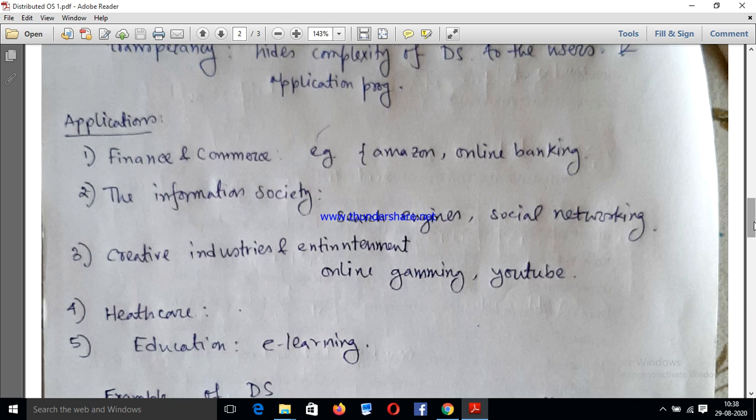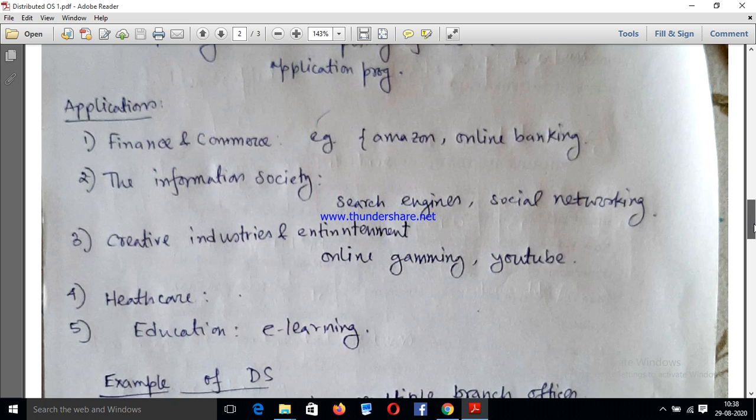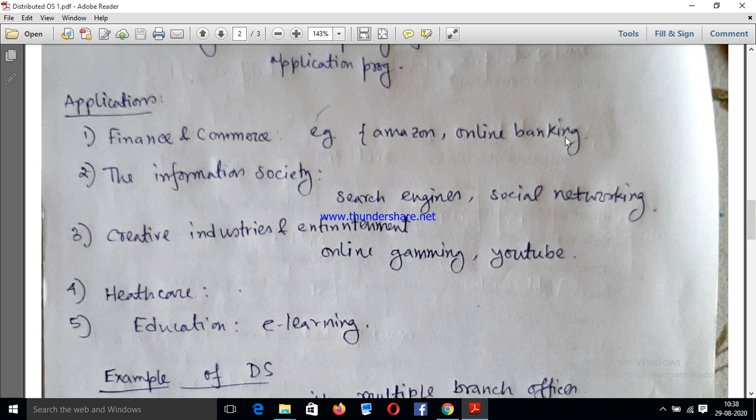This type of application software nowadays uses distributed operating systems. The second application is the information society, meaning every type of search engine like Google Chrome, Mozilla Firefox, and also all social networking sites like Facebook, Twitter, etc. These search engines and social networking sites also use distributed operating systems nowadays because this is very user friendly.